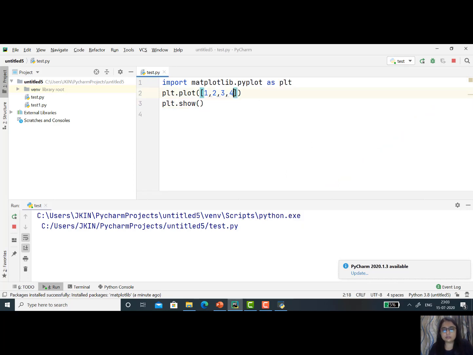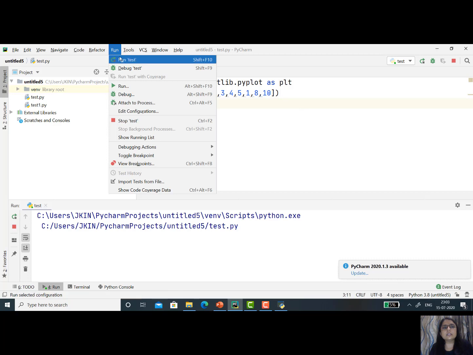Now I'll do some modification. For example, 5, then 1, then 8, then 10, like this. So how many data points? 2, 4, 6 and 8. Total 8 data points are there. So now your x-axis should be from 0 to 7. Let's run this.